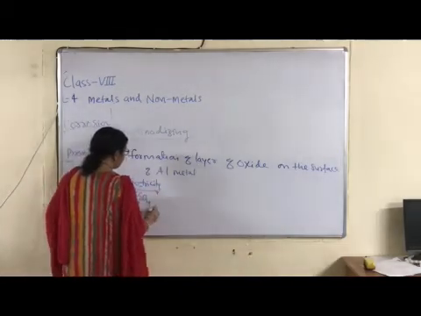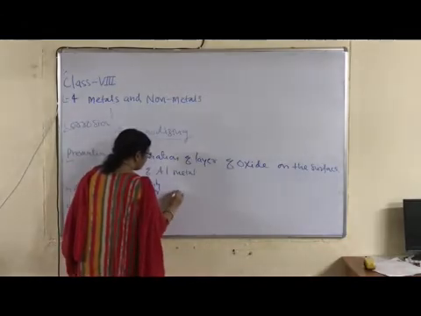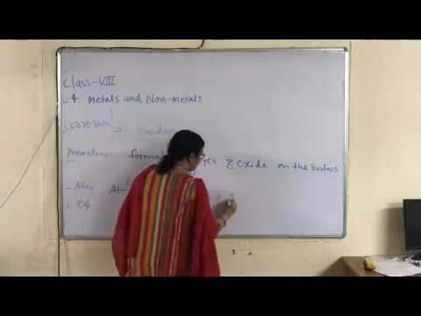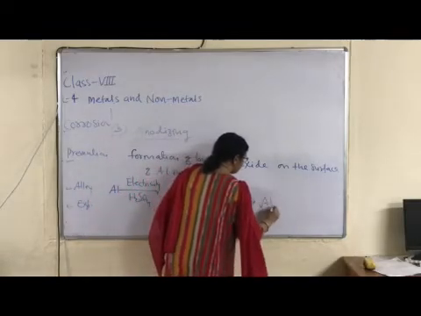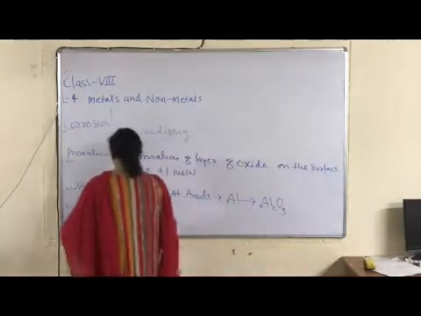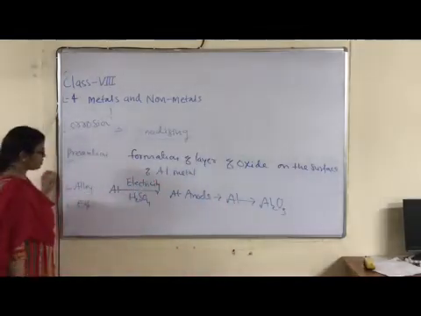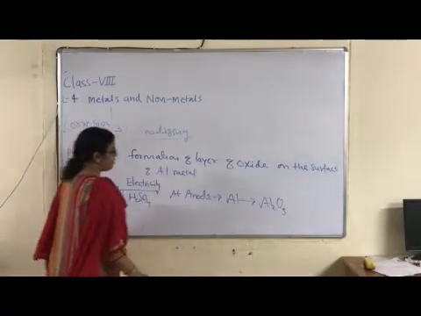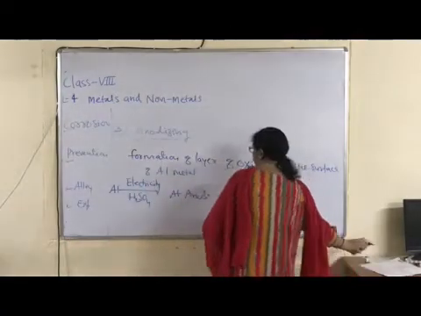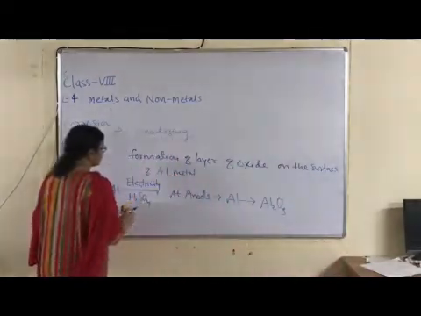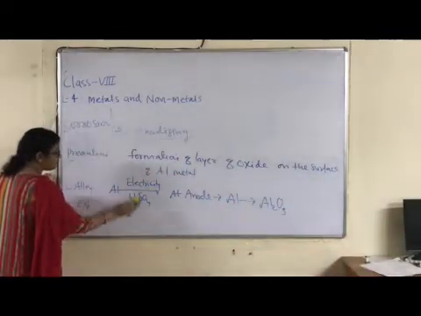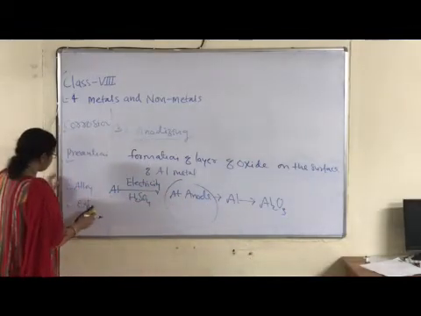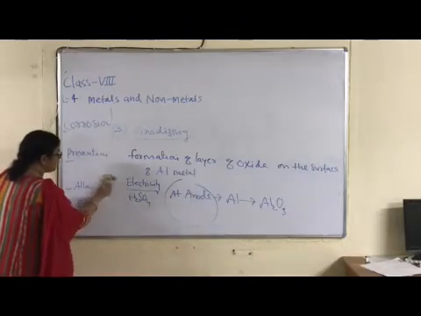Electricity is supplied, then formation of Al2O3 at the anode which is made by aluminium metal. Okay, children? Right? Anodizing means your anode is made by aluminium. Clear?